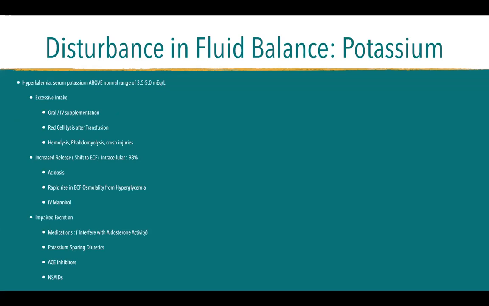These are its causes: usually excessive intake, or increased release, like what I was saying earlier, when there is a shift of your intracellular potassium to the extracellular fluid. It is usually seen in acidosis, rapid rise of osmolality in hyperglycemia, and IV mannitol. Okay? There is also impaired excretion, wherein you cannot excrete the excessive potassium, caused by potassium-sparing antibiotics themselves, ACE inhibitors, and NSAIDs.